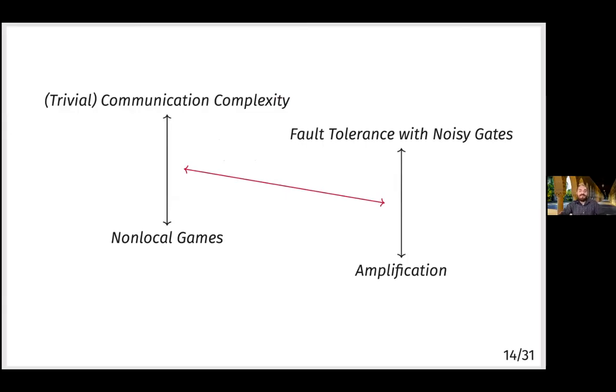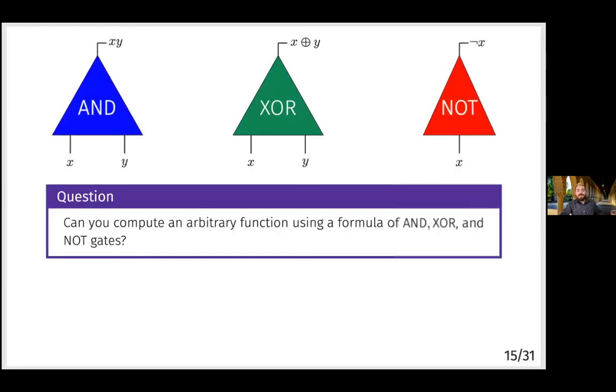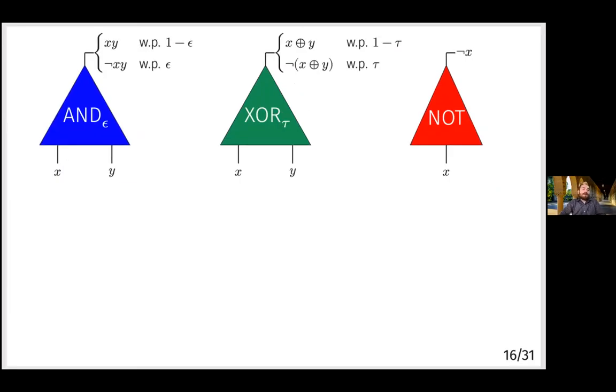All right, so let's talk about logic gates. So here are 3 gates: the AND gate, the parity gate, and the NOT gate. And a basic question is, can you compute an arbitrary function using some formula out of these gates? And of course you can, because this is a functionally universal set of gates. In fact, you could have just used the AND gate and the NOT gate. Those would have been enough. So let's add noise. So we're going to add this noise parameter epsilon to the AND gates and tau to the parity gates. So this means that with probability epsilon, each AND gate will fail and return the incorrect bit.